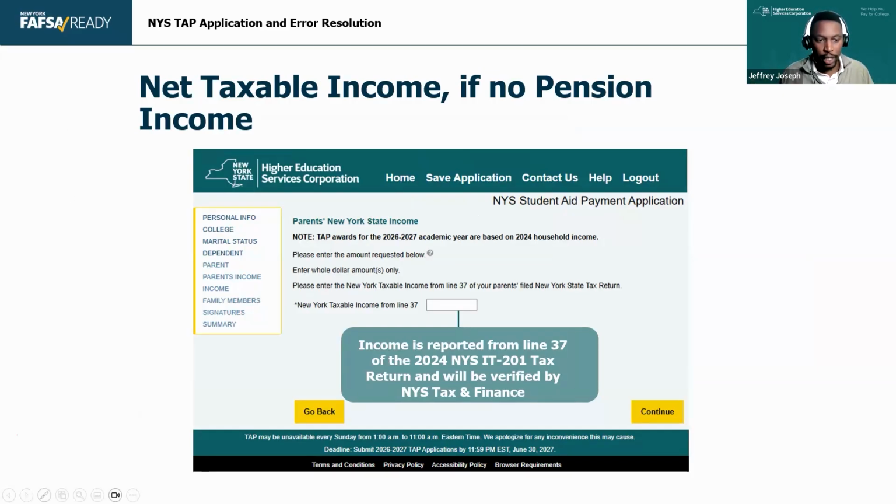Whatever a parent puts here, they could put $10. They could put $100,000. As long as they don't put something that's over the limit, right? If they put something that's like $145,000, it actually won't run through IVP. If they put something under the limit, then once IVP has run, it's going to change whatever that amount is automatically, right? So if they put in $50,000, it should have been 5,000. It's okay. When IVP runs, it'll adjust the income and it'll replace whatever they put in there automatically.